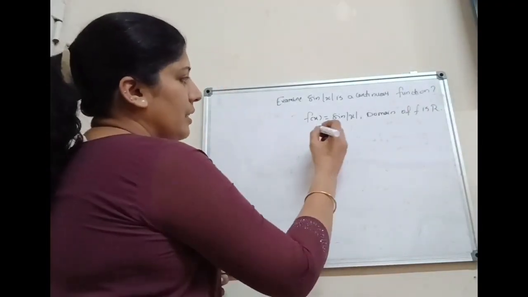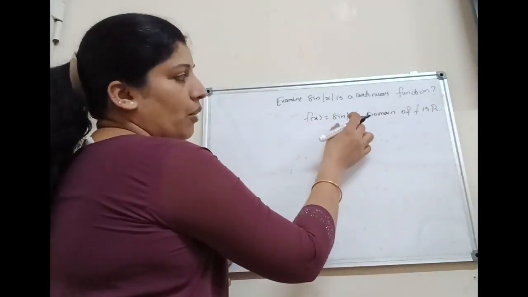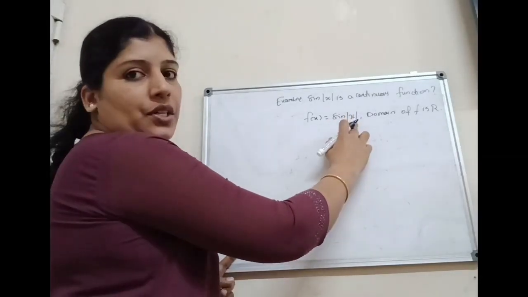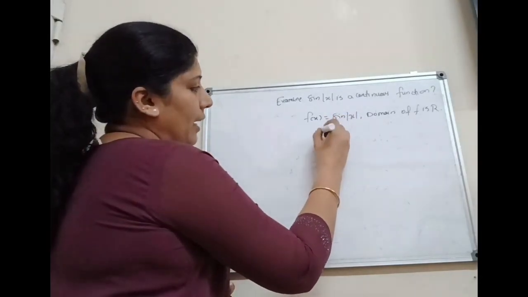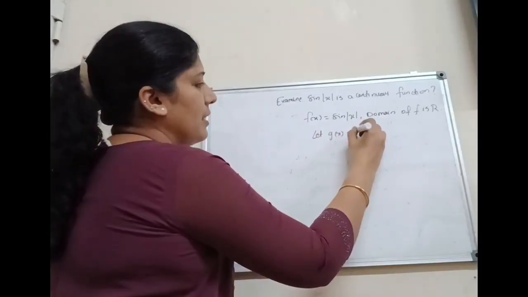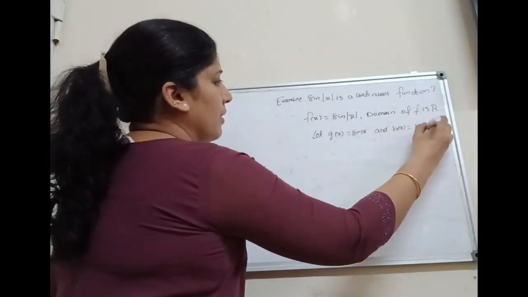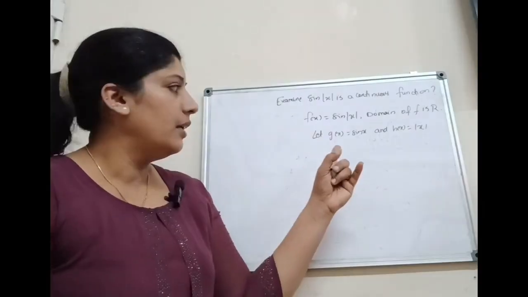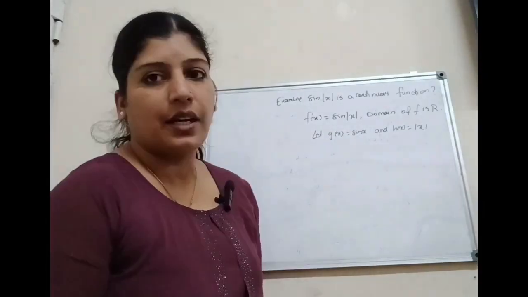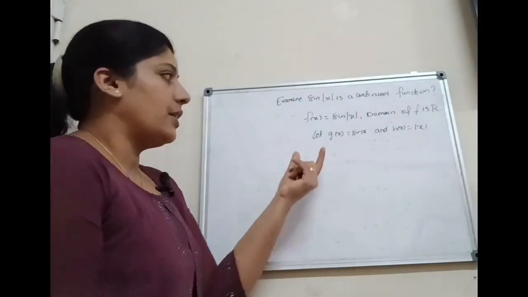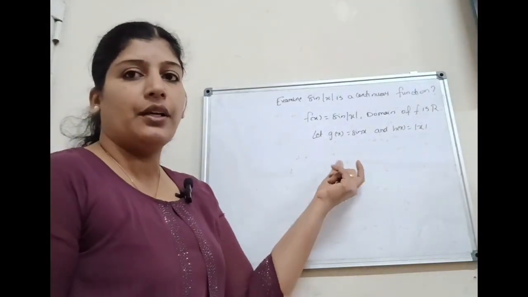Now here we can consider f of x as the composition of two functions, that is one trigonometric function and one modulus function. Let us take g of x equal to sine x and h of x equal to mod x. We know that sin x is continuous and mod x is continuous. That is, g of x and h of x are continuous. Therefore, next we can prove the composition of two continuous functions is continuous.